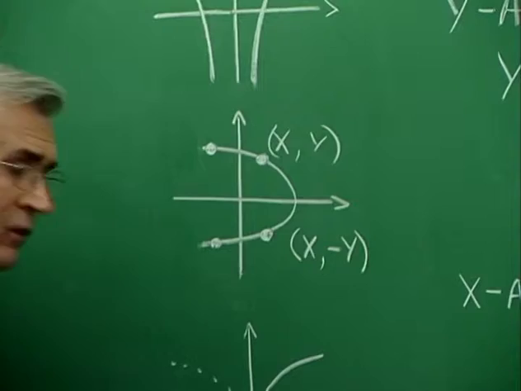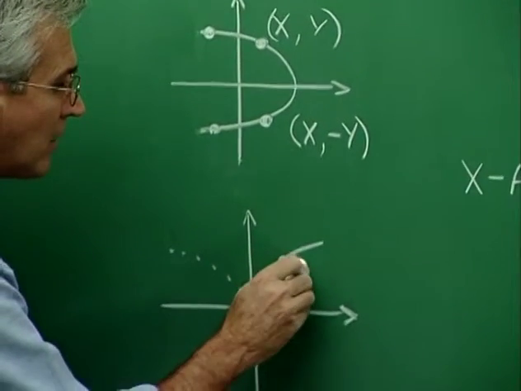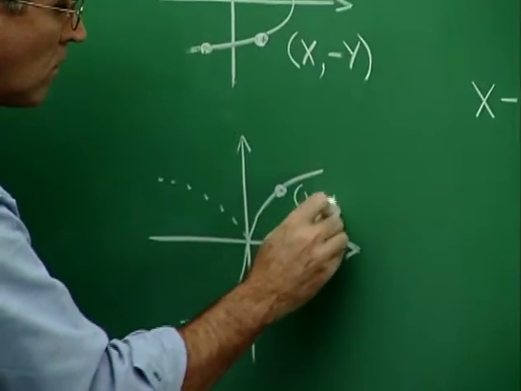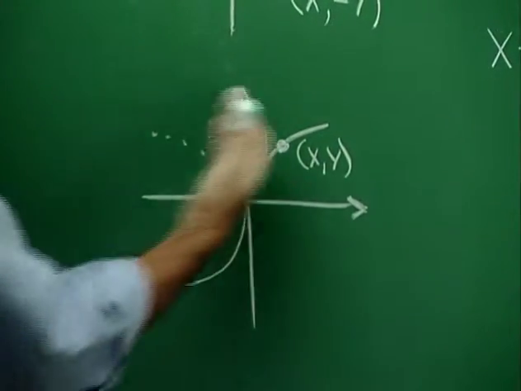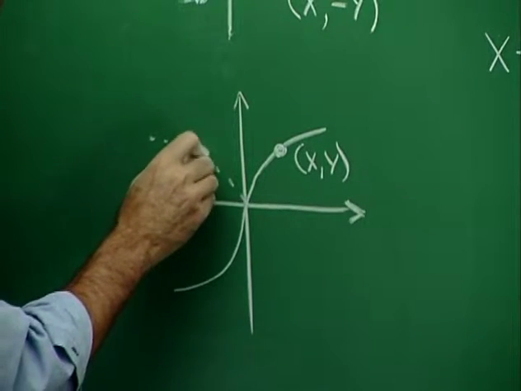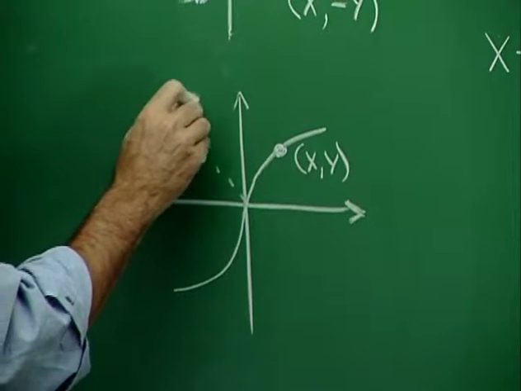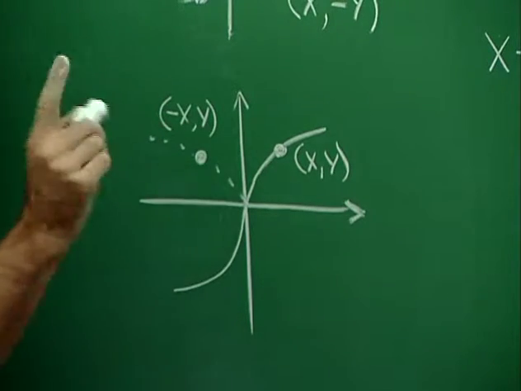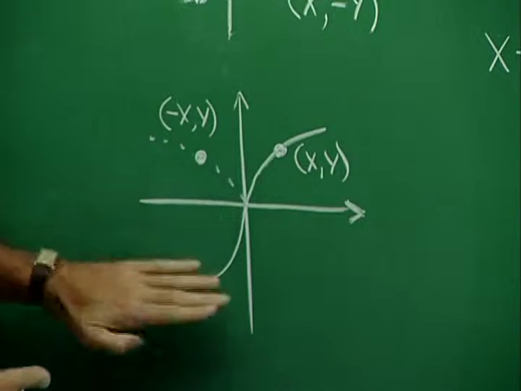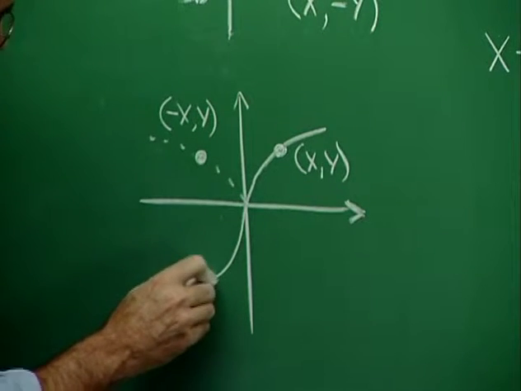All right, now let's talk about the folding here. We've got an x, y pair, a point right here. When we make one fold, that point moves to, let's say, right here. And now the coordinates of this point will be negative x, y. But we have another fold to go through. We fold down this way, and that point ends up about right, let's say, here.